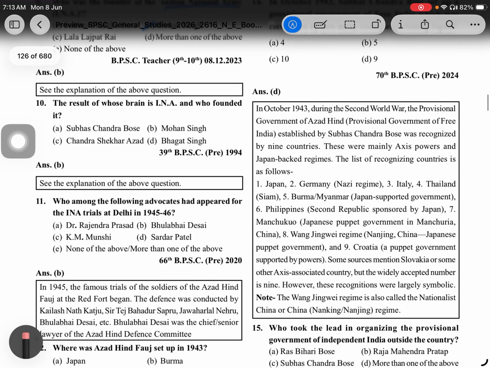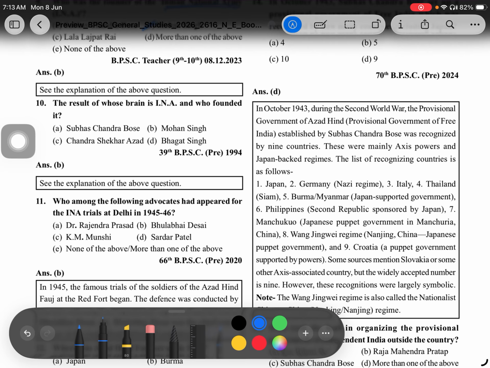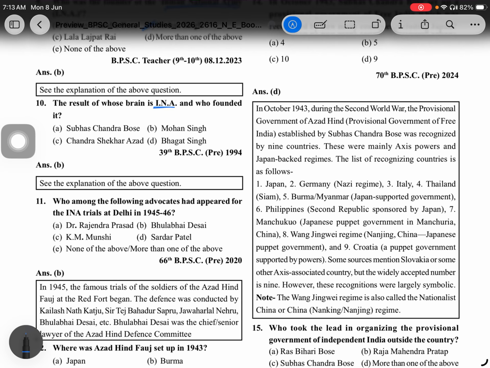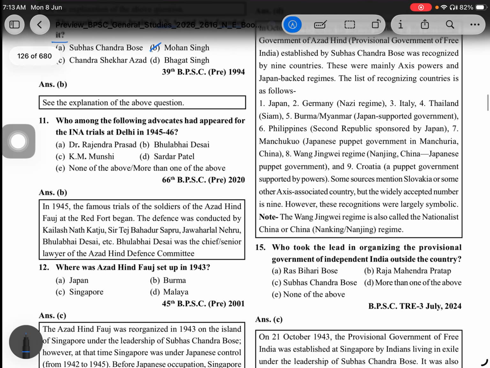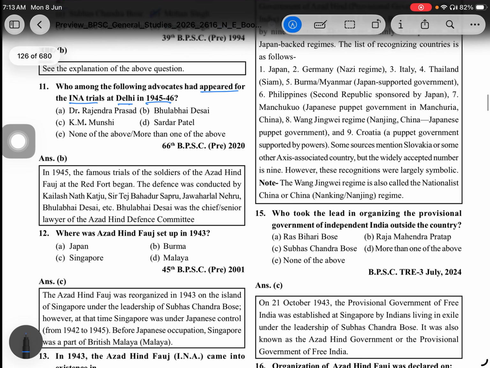Let's continue from there. The result of whose brain is INA? It is Mohan Singh. Which among the following advocates had appeared for INA trials at Delhi in 1945 and 1946?